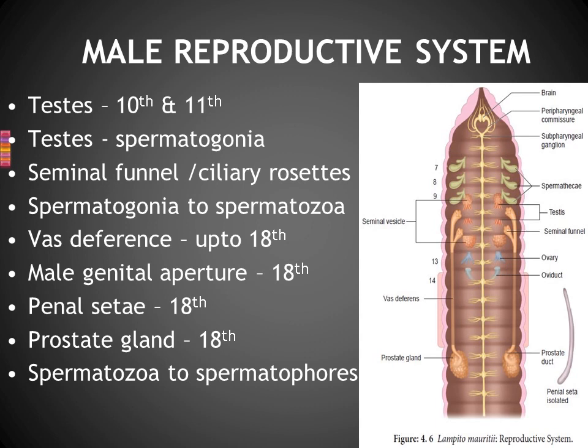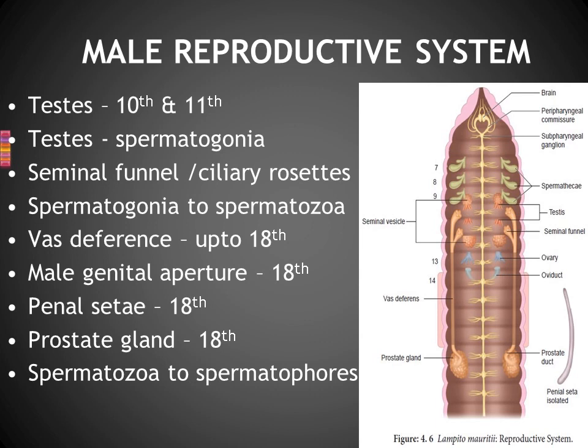So the seminal funnel is also attached along with this testis. The testis is producing the gamete. The gamete is actually the spermatogonia. The spermatogonia will mature as spermatozoa in the seminal funnel. Okay. Can you watch these seminal funnels? Then what is the next region?